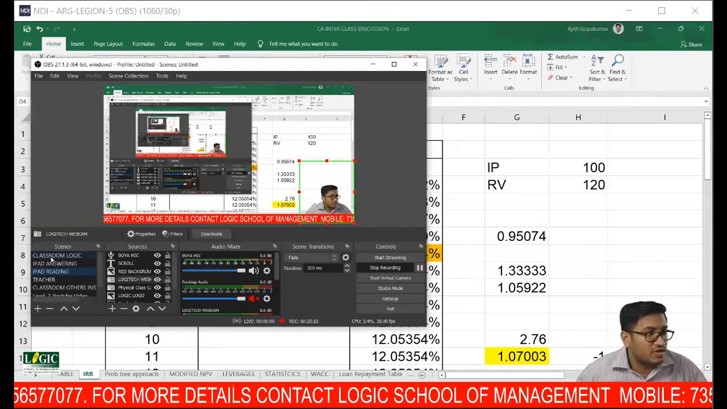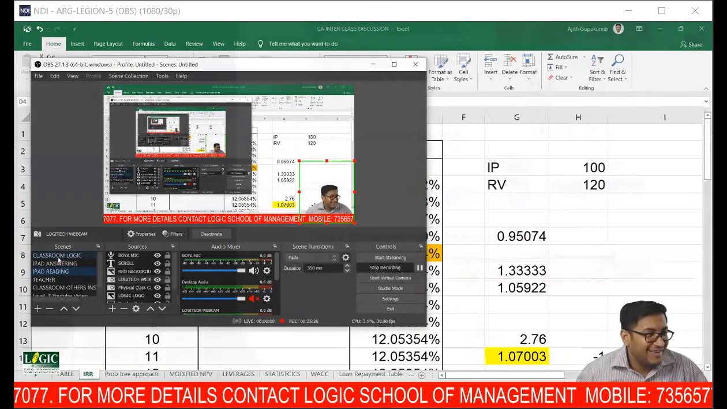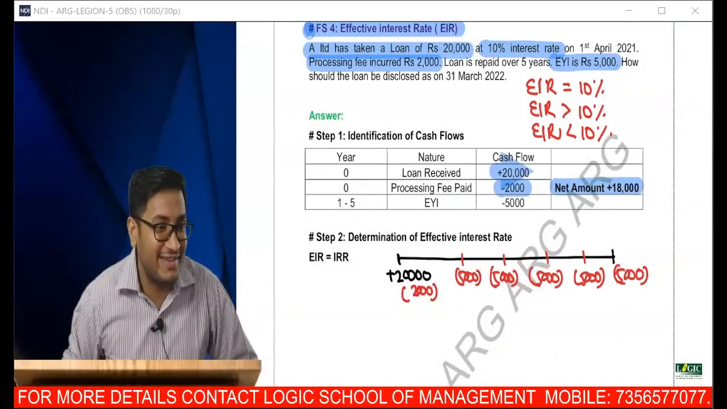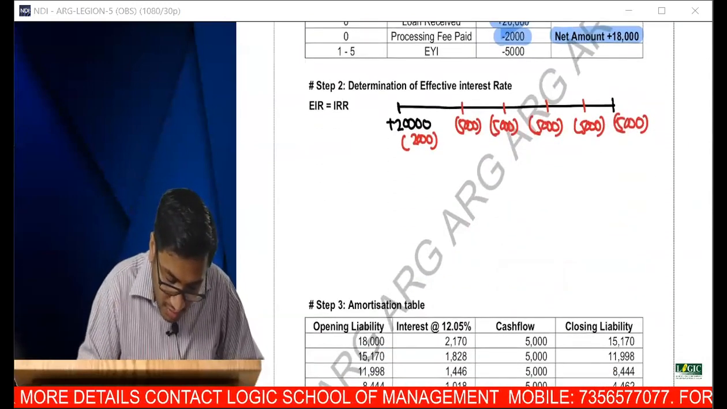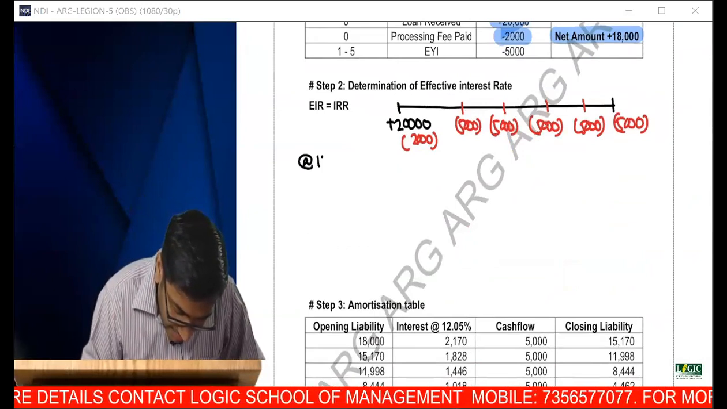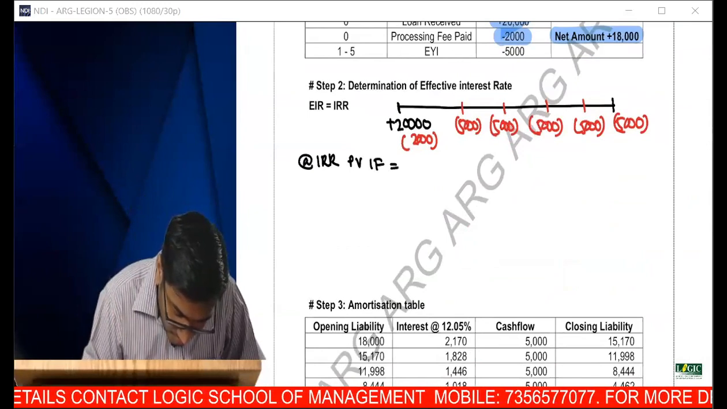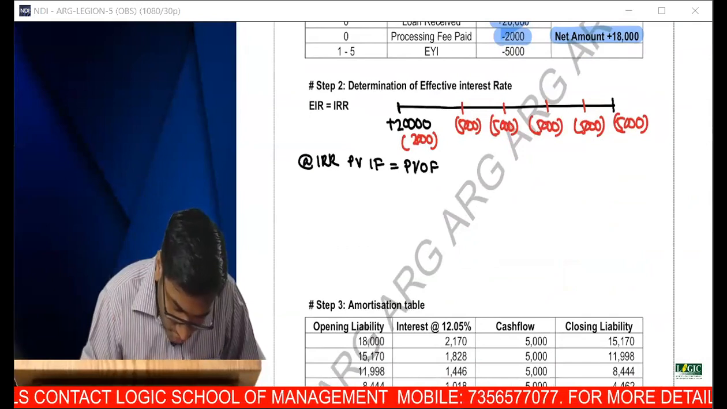This is not fair. You are doing all the answers in Excel. We are not supposed to use Excel in the examination. How can I do it without Excel? Okay, not an issue. We'll do it. So give me the answer. At IRR, present value of inflow is equal to present value of outflow.